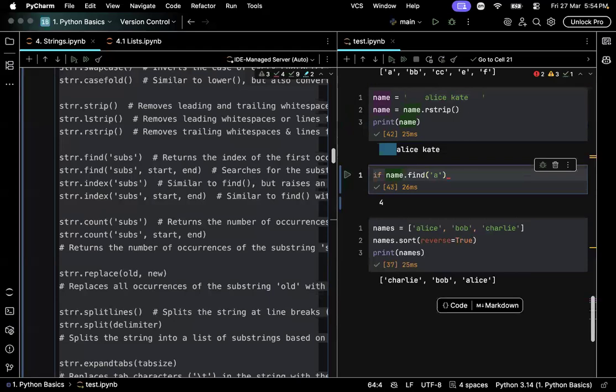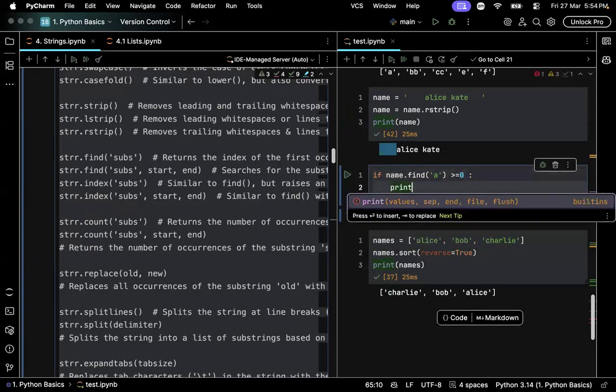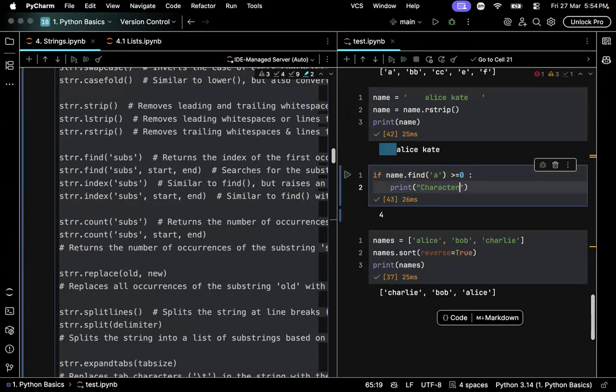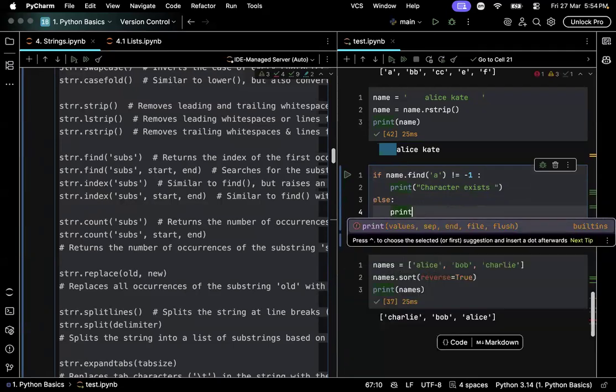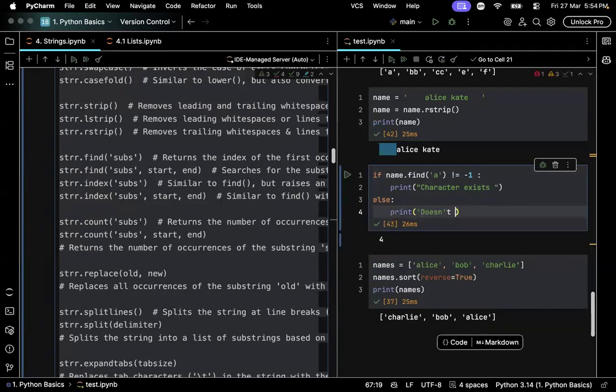If find greater than or equal to 0, print character is, find not equal to -1. What this means is character exists, else doesn't exist.